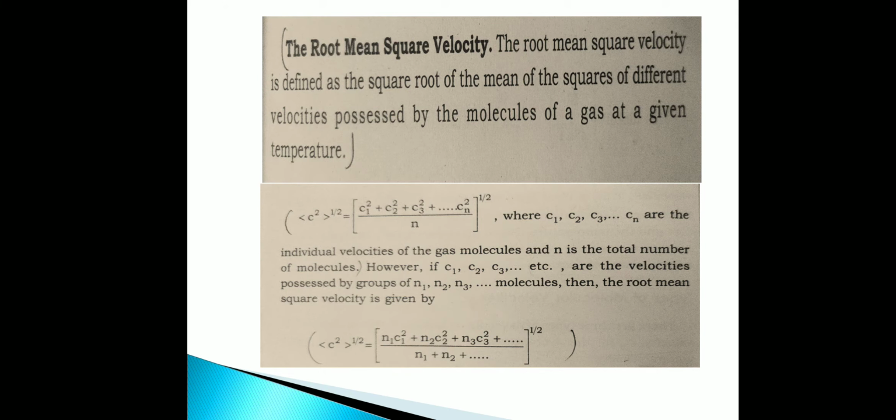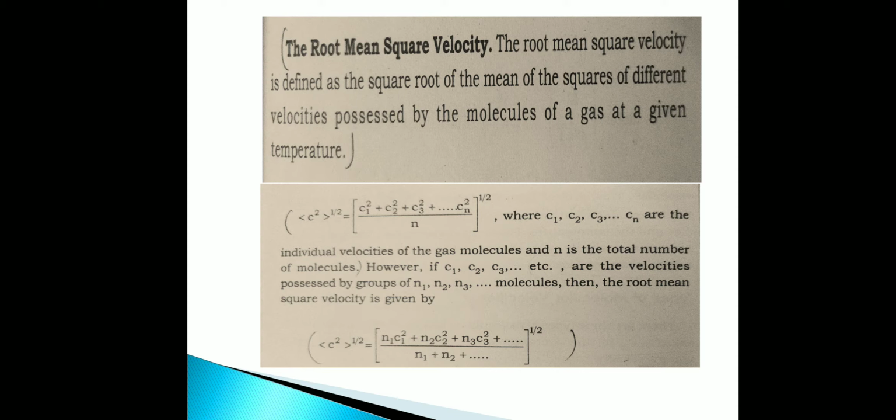The root mean square velocity or RMS velocity is the square root of the mean of the squares of different velocities possessed by the molecules of a gas at a given temperature. It can be calculated as C1 square plus C2 square plus C3 square plus etc. up to Cn square by n, the whole raised to 1 by 2, where C1, C2, C3 etc. to Cn are the individual velocities of the gas molecules and n is the total number of molecules.